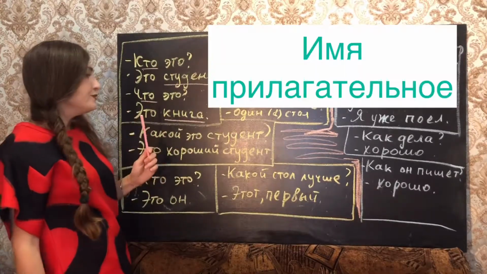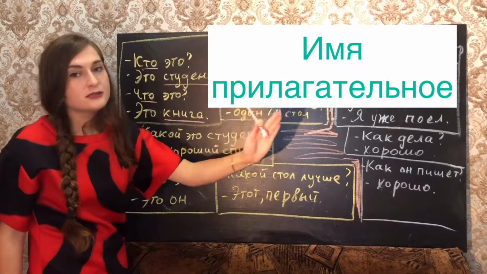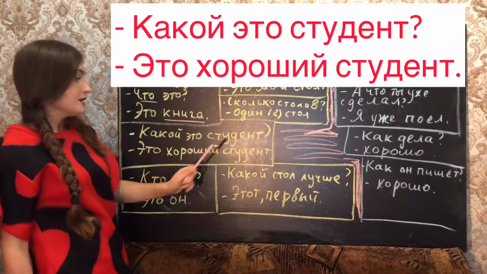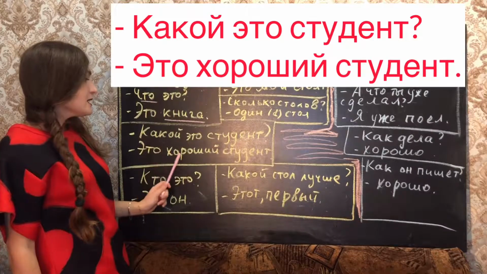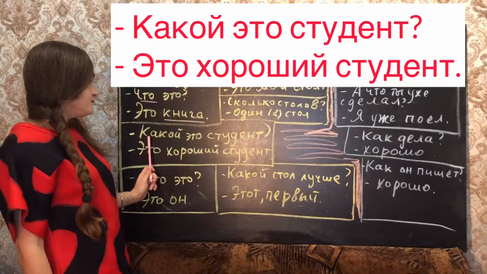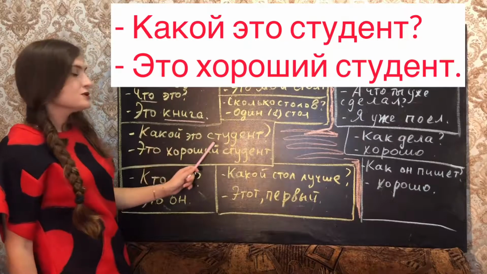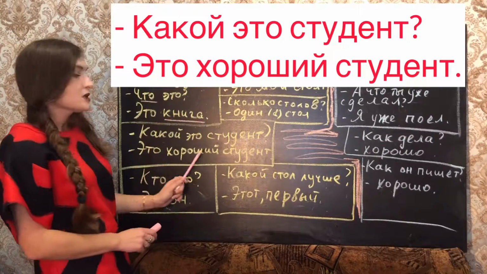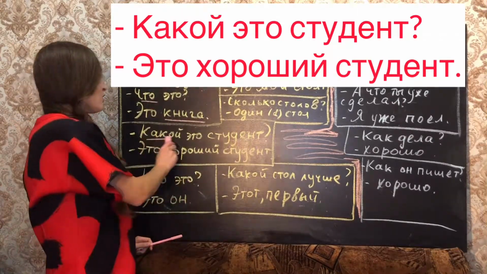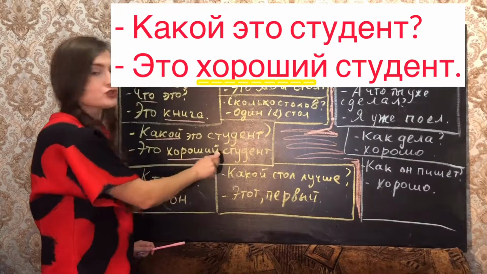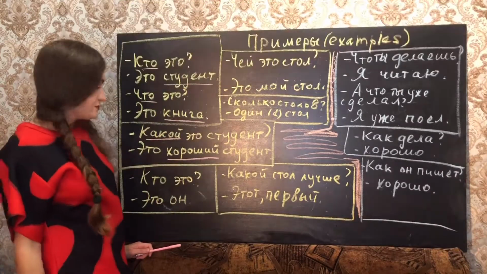Имя прилагательное. Какой это студент? Это хороший студент. What is this student like? This is a good student. Какой? The question. And хороший is the answer.